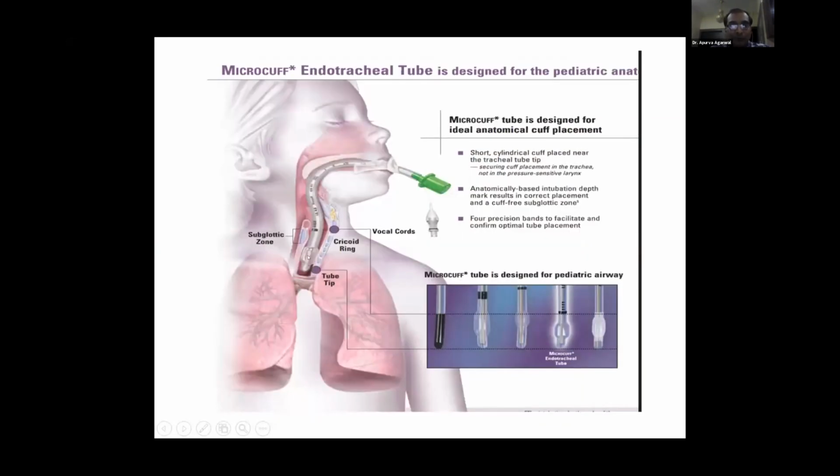You can see with the use of microcuff tube, the subglottic area is free from the cuff, and hence avoids any trauma to the subglottic area, which is very sensitive for development of subglottic stenosis after the extubation.